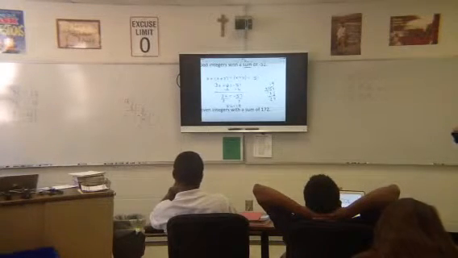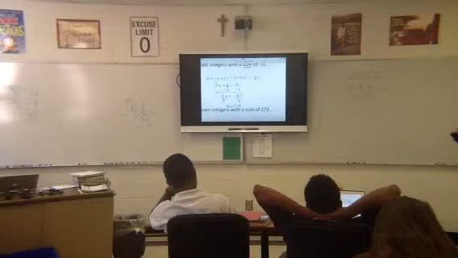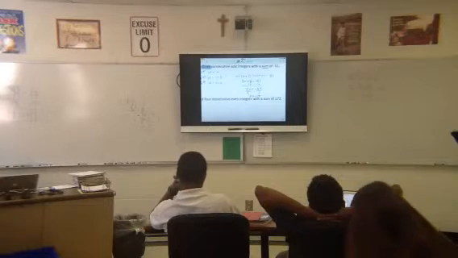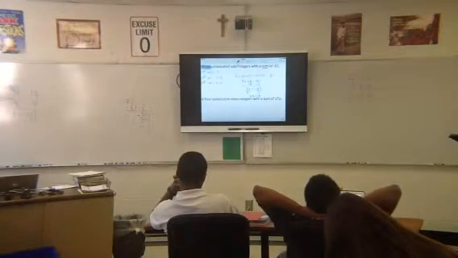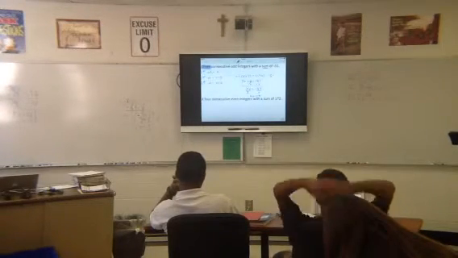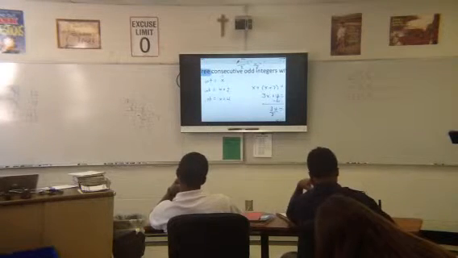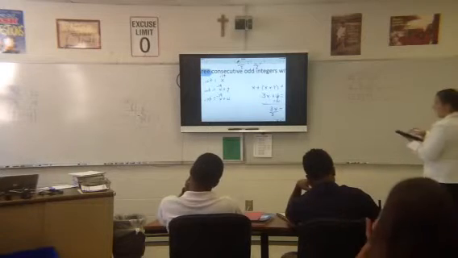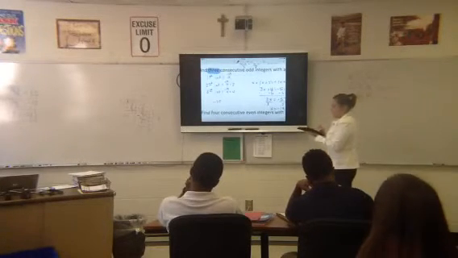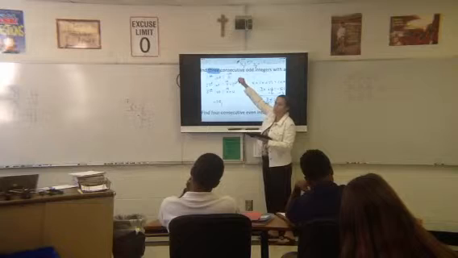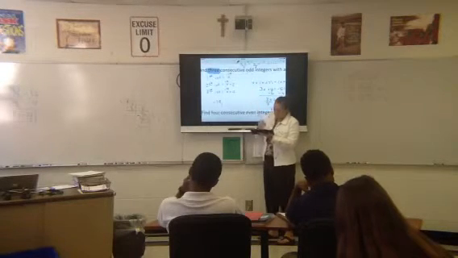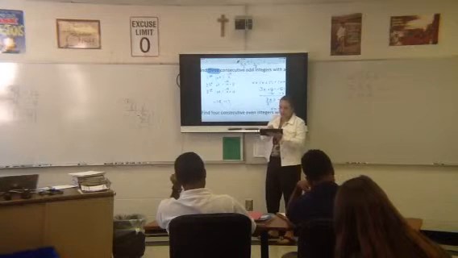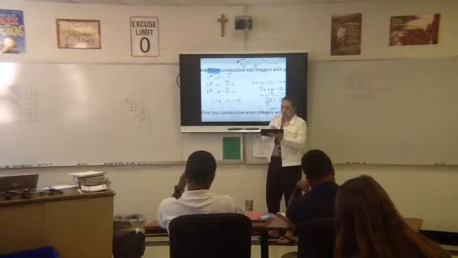Is everybody okay with that? Positive divided by negative is a negative? Okay, so now, just like we did on the last one, let's go back and plug in our numbers. So you're going to get negative 19 here. I'm going to put a negative 19 in for all these x's. Now, what is negative 19 plus 2? Negative 17. Good. And what's negative 19 plus 4? Negative 15. And those would be your 3 numbers.